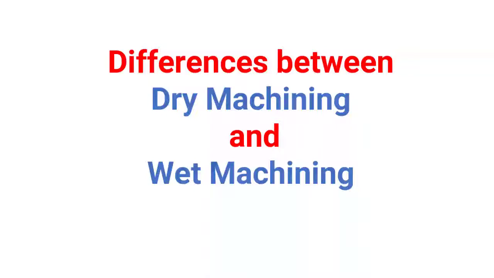In this video, we will discuss the differences between dry machining and wet machining. Machining is a secondary manufacturing process performed to impart the desired shape, size, and surface finish by removing the unwanted material from a solid 3D blank.